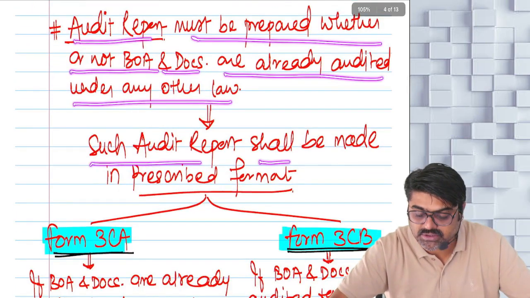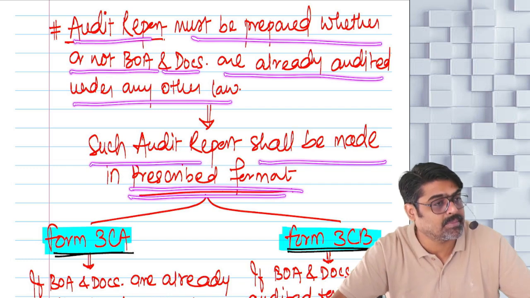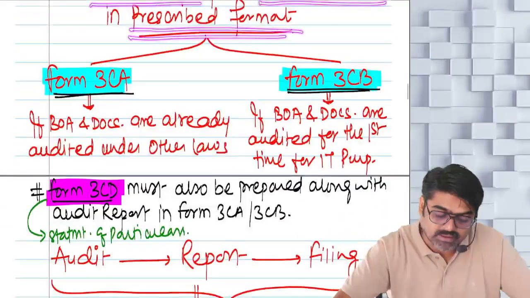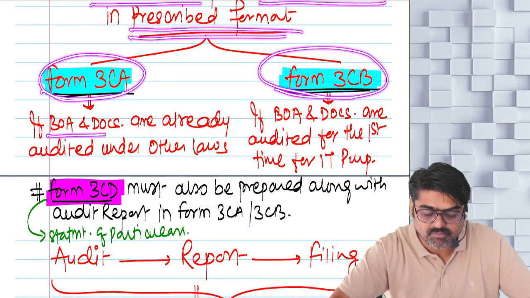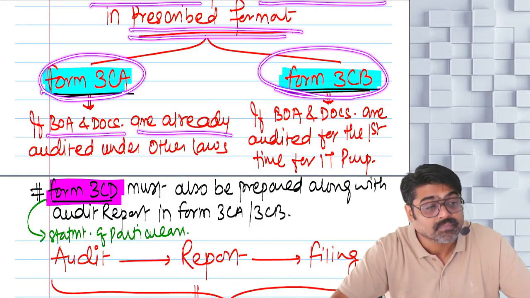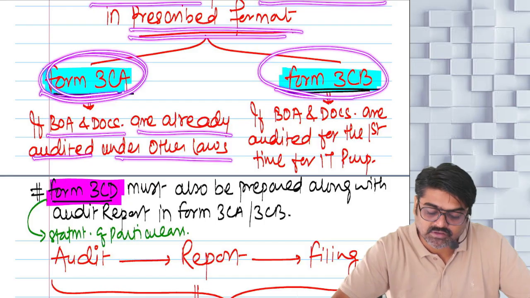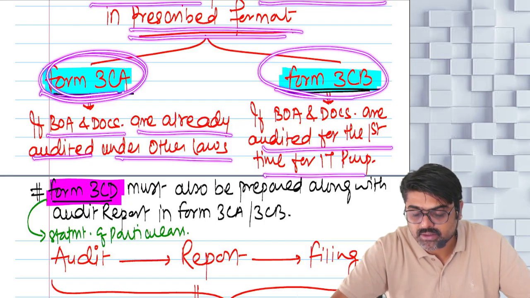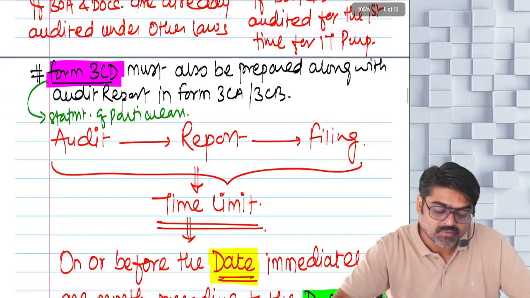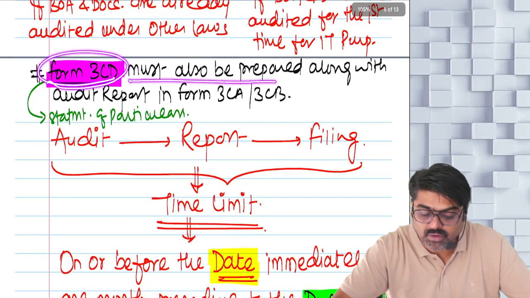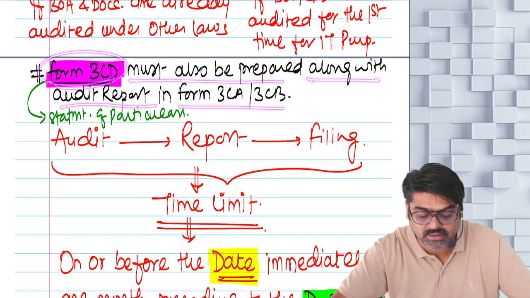Such audit report shall be prepared in prescribed format, and that format is form 3CA and form 3CB. If books and accounts and documents are already audited under any other law, then form 3CA. If not audited and getting audited for the first time for income tax purpose, then form 3CB. Form 3CD must also be prepared along with the audit report in form 3CA and 3CB.